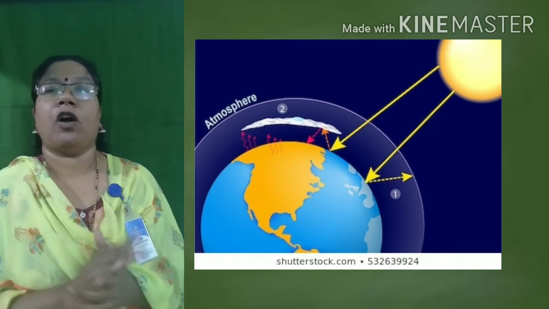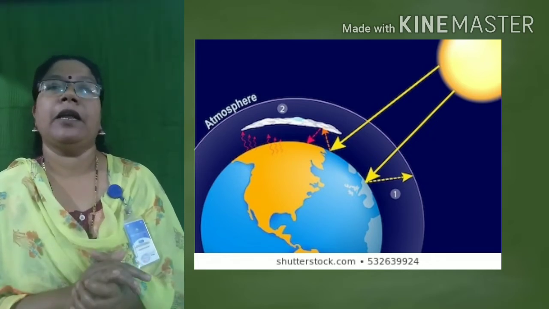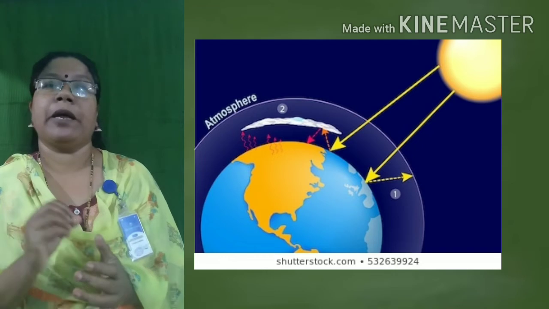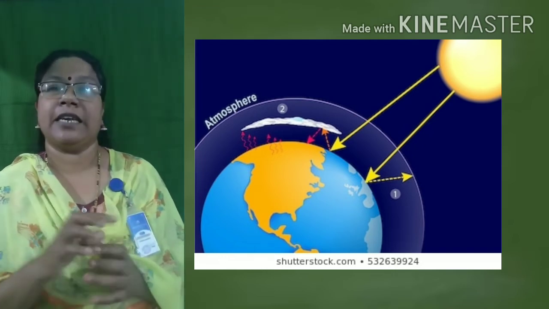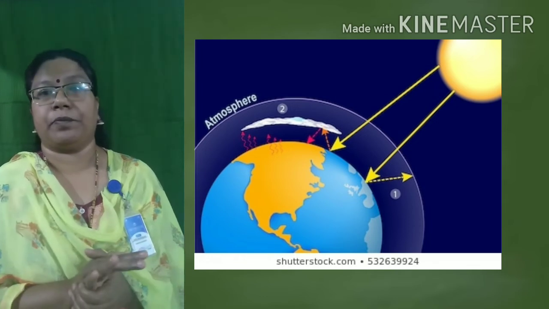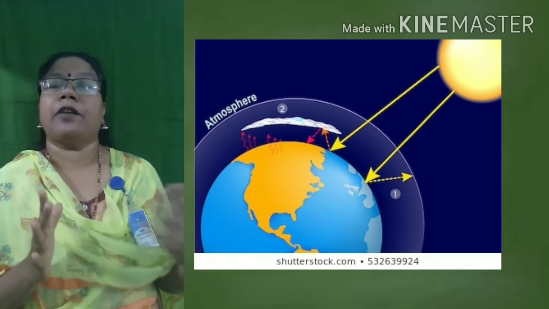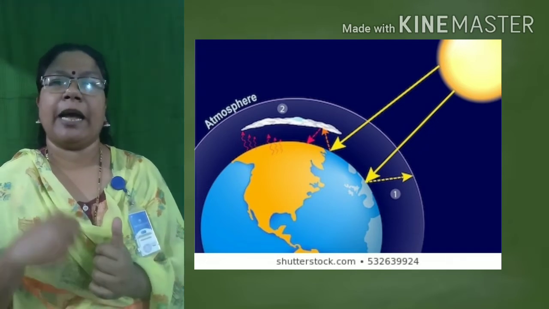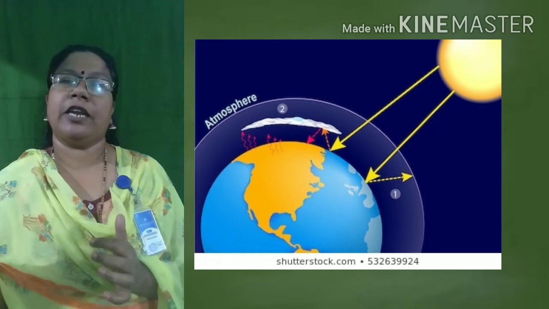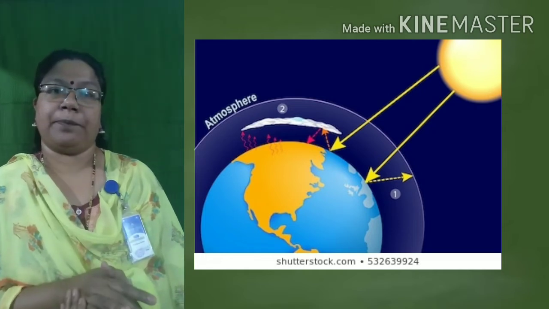Or when we keep a cup of hot tea on the table, after some time the tea becomes cold. How? The heat energy inside the tea is radiated out.